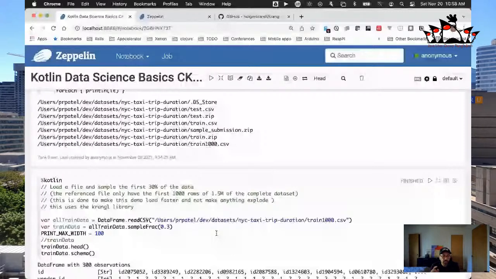And the other thing is, I don't know if I would actually load up that much data from within a Zeppelin notebook. What I would probably do instead is write either an Apache Spark Scala or Apache Spark Kotlin or Apache Spark Java program that went and did this as its own separate process. And then I would come back to Apache Zeppelin, and I would connect my Zeppelin instance to that.